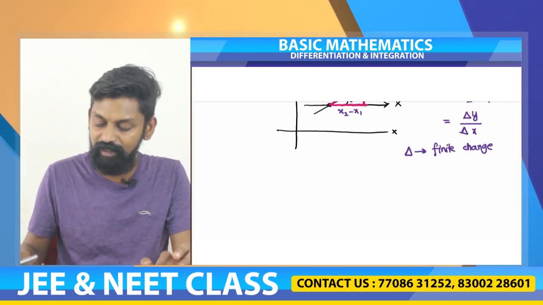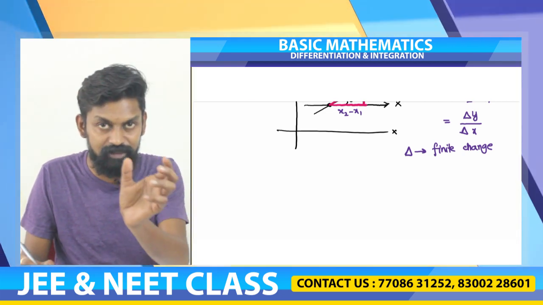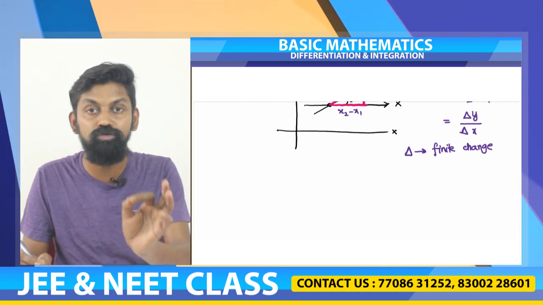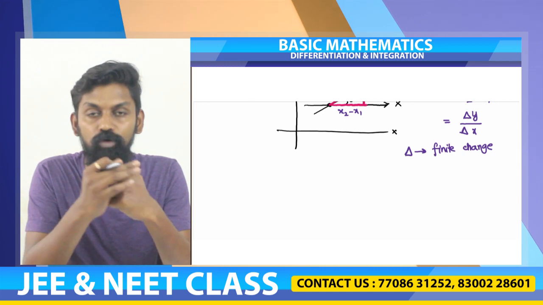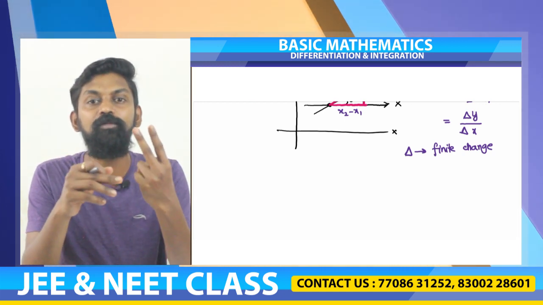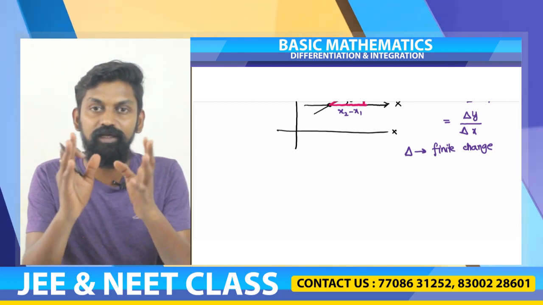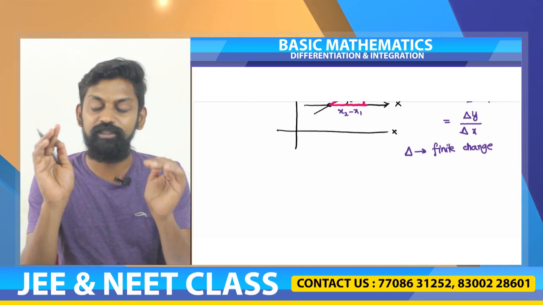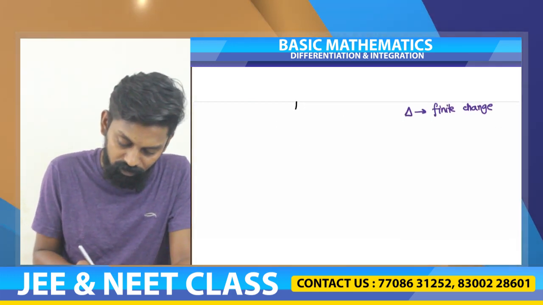So finite change in y divided by finite change in x gives you the slope of a straight line. So how many points did we need to find out the slope of a line? We needed a minimum of 2 points. y2 minus y1 by x2 minus x1 came from 2 points x1 comma y1 and x2 comma y2. Now we will move on to slope of a curve.